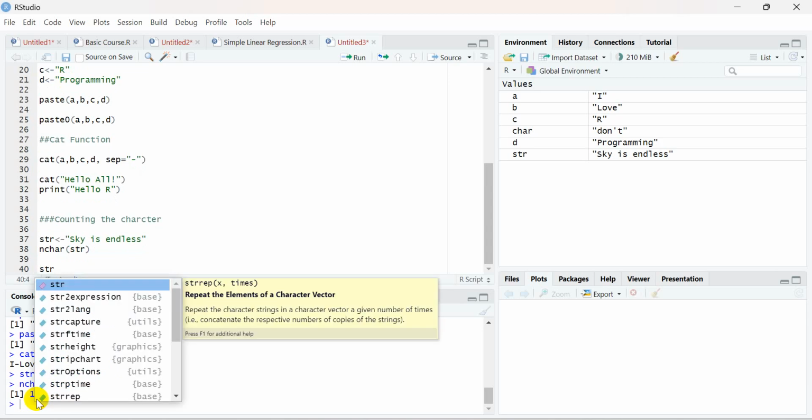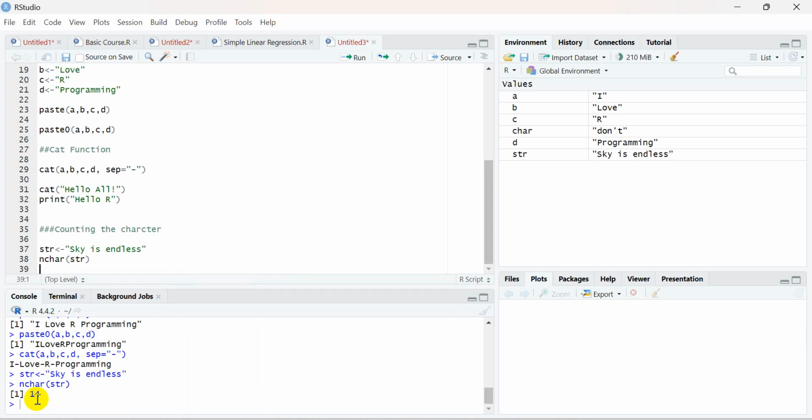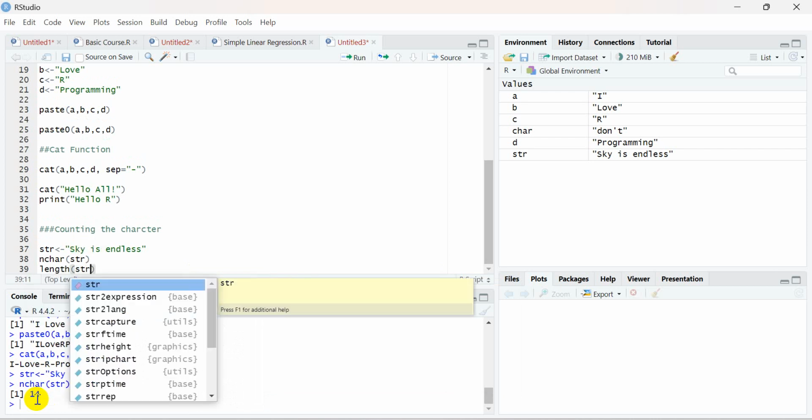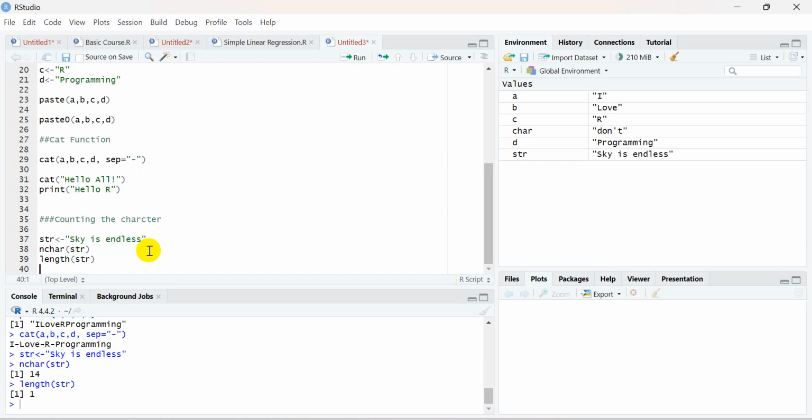Similarly, there is also a very good function available called length. Maybe I can show you how length is used. Here there is only one string, because whatever you write inside the double quotes will be treated as a single string. So this is of length 1. There are 14 characters in this string, but it is only one string, so length will give you the value 1. In that way you will handle this part.